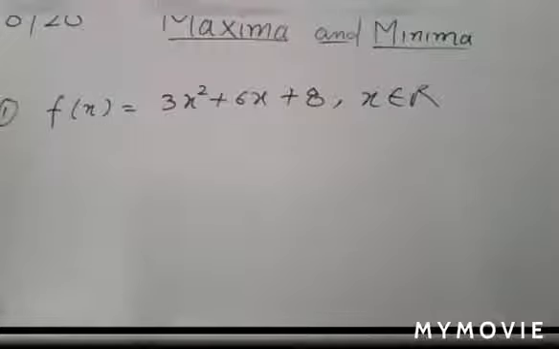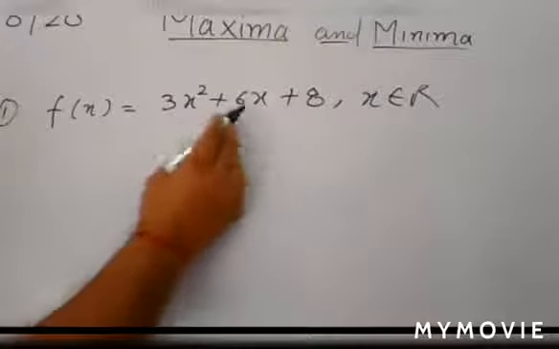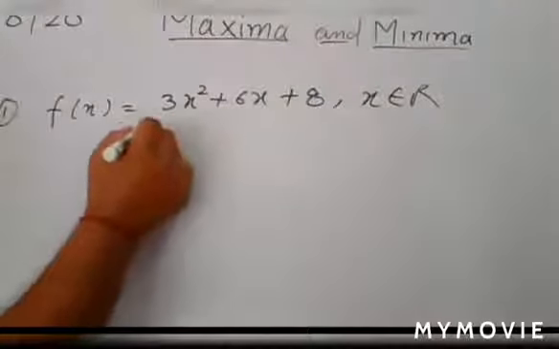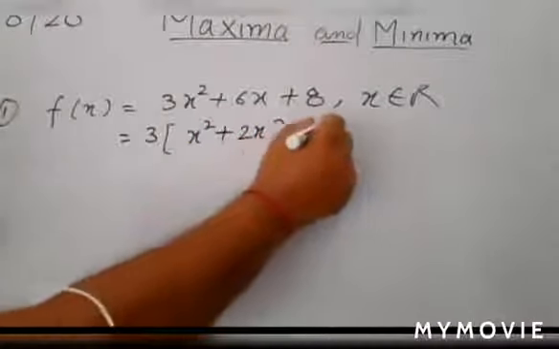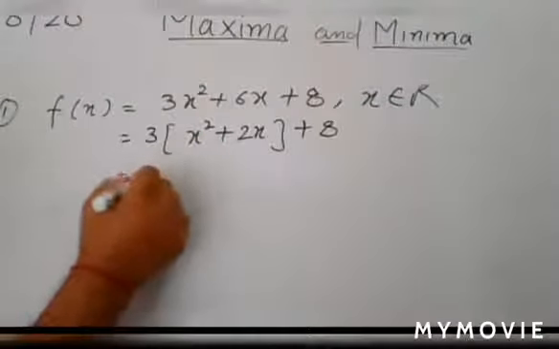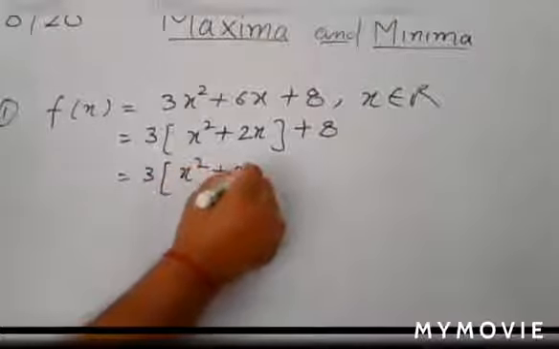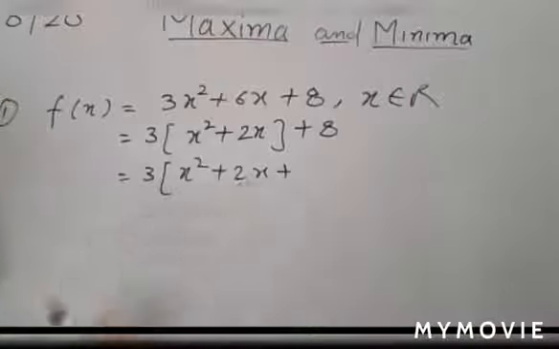You also have to find the absolute maximum or absolute minimum value. First you try to make it a perfect square. So take 3 common between the first two terms. Then you have 3(x² + 2x) + 8. Now write the square of half the coefficient of x.